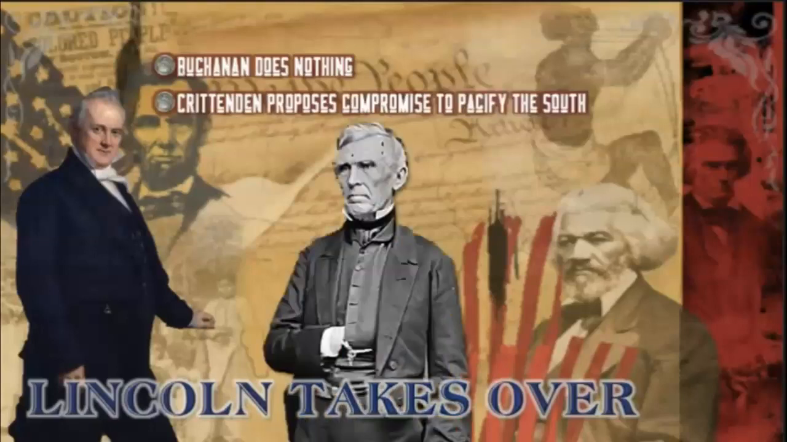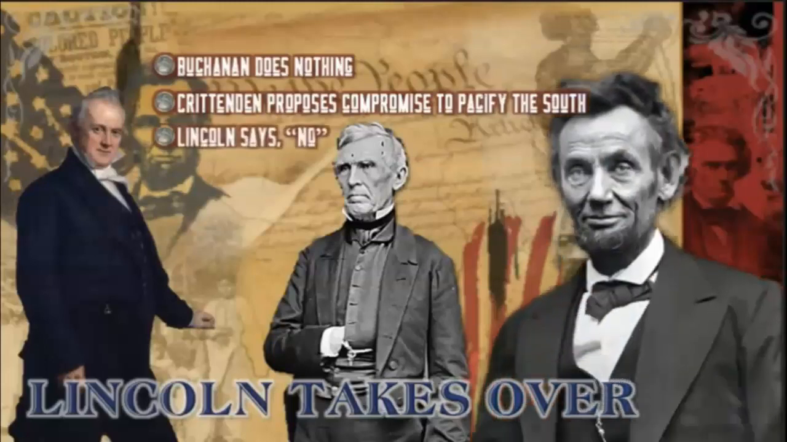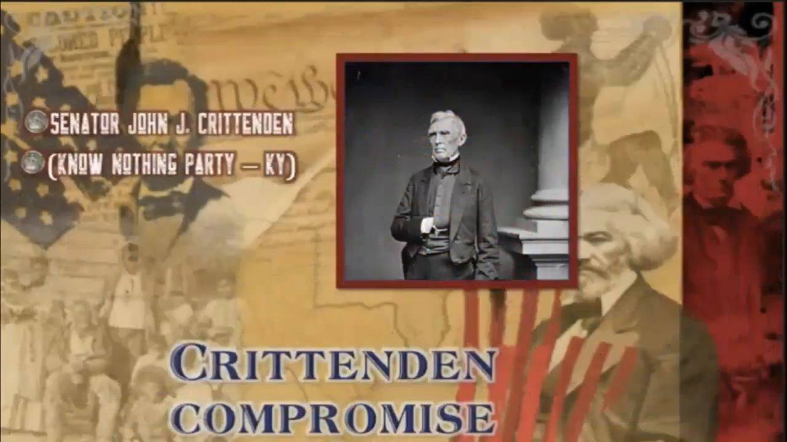John Crittenden will propose a compromise to keep the South in the Union. Lincoln says no. Let there be no compromise on the question of extending slavery. So if we look at John J. Crittenden's compromise, we're going to watch a scene from the movie Roots. And I want you to think about, as you watch this, is this something you can compromise with as a human being? This is what John Crittenden was asking people to compromise with.